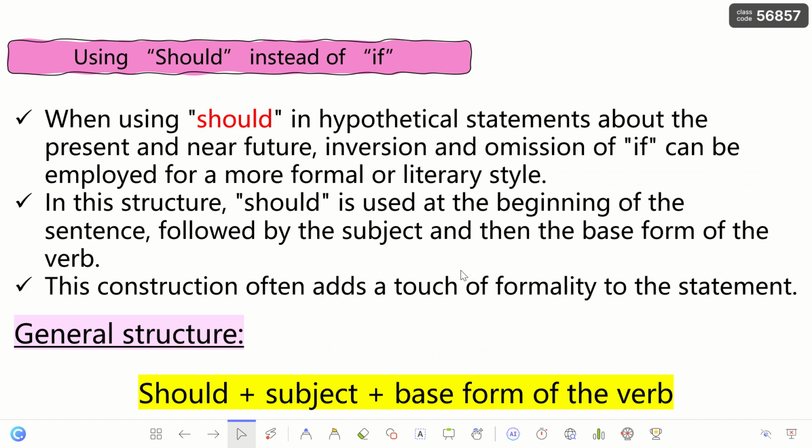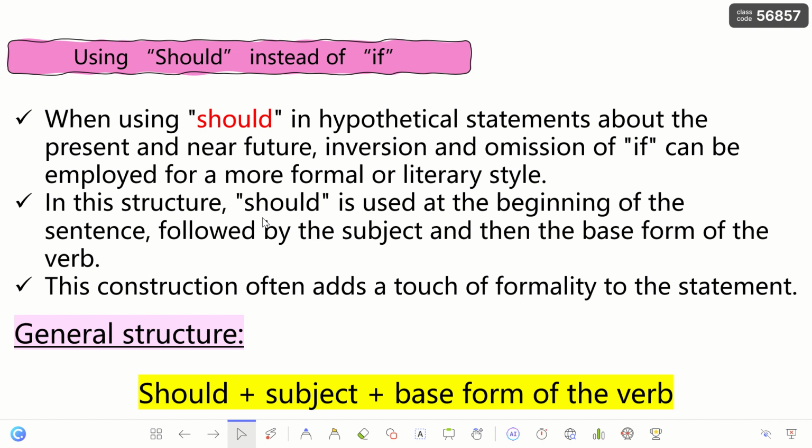Okay. Now, sometimes, as we said, and this is our main rule, we use should instead of if. So when we use should in hypothetical statements about the present and near future, we use inversion. And omission of if can also be employed for a more formal or literary style. We use it a lot, by the way, in our cover letter. Should you need any further questions, don't hesitate to contact me. We use it in our emails.